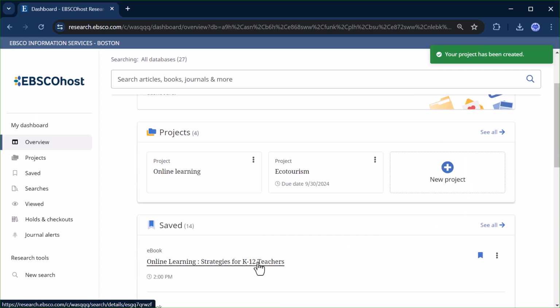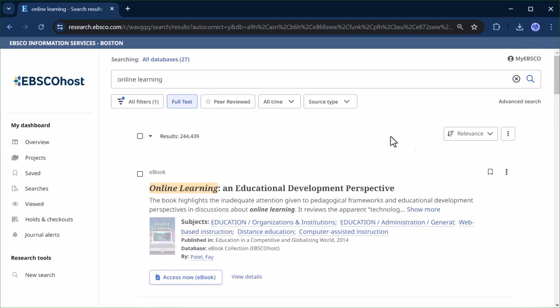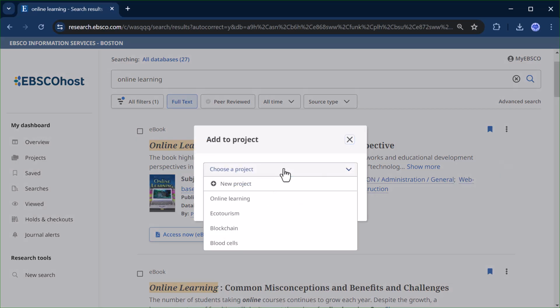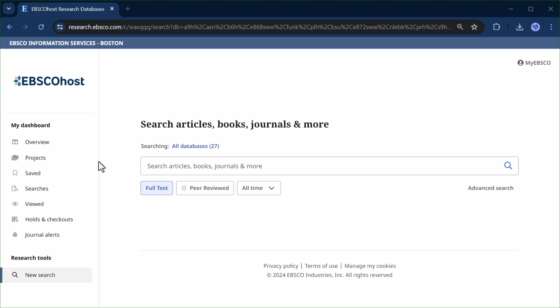From there, I can go ahead and add items to my project. To do so, I will run a search. To the right of each search result, there is a Tools menu. From the options in this menu, I can click Add to Project. Then from the pop-up window, I can select the appropriate project. I'll then click Add Now. As mentioned earlier, another benefit of personalization is that I can create and access alerts.